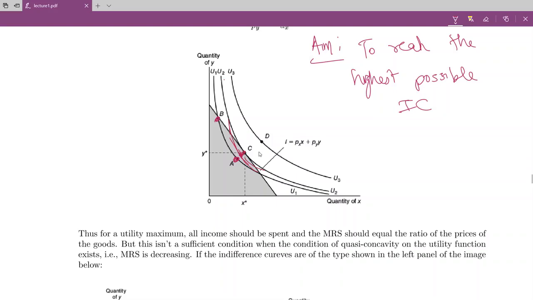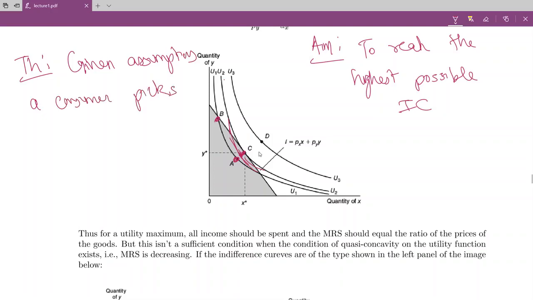So the theorem is, given the assumptions, a consumer picks the point where the budget line is tangent to the IC.